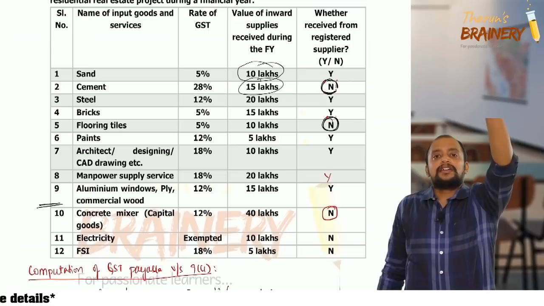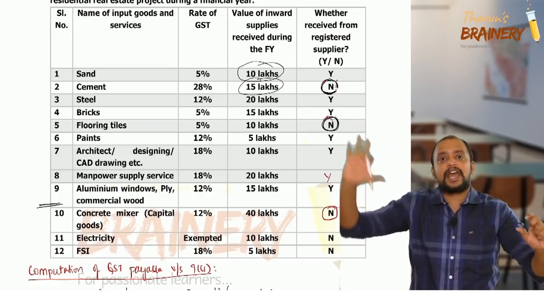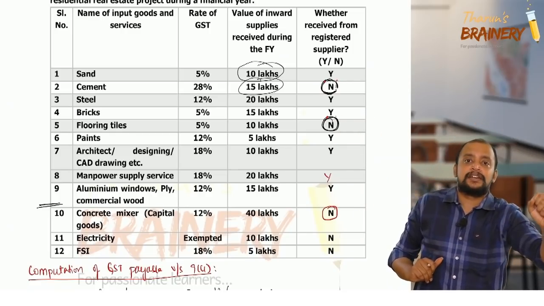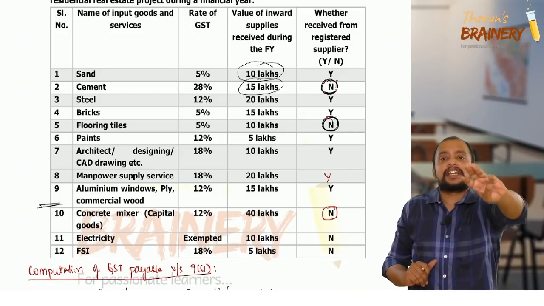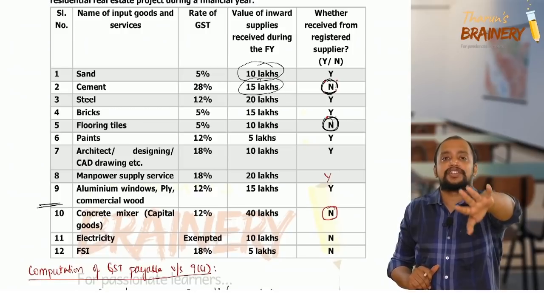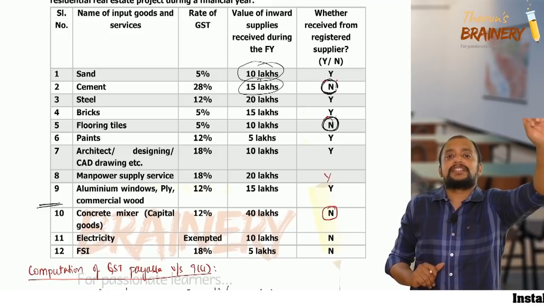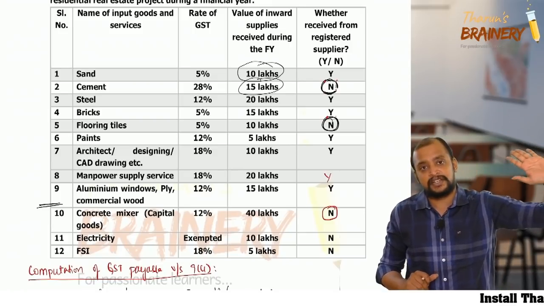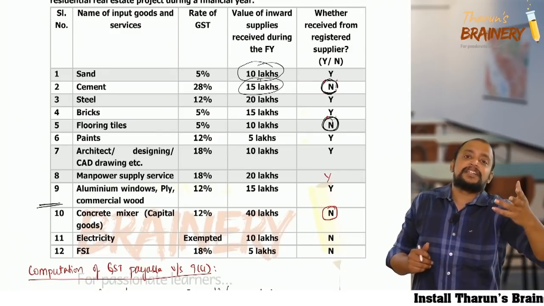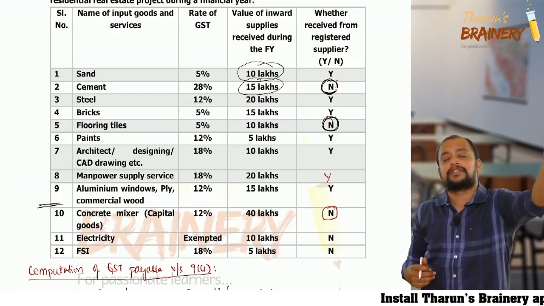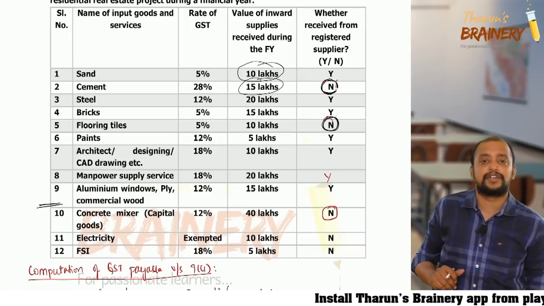What is it? Inward supplies of a promoter or builder divided into three: inputs, input services, capital goods. If inputs other than TDR, FSI, and other than electricity, high-speed diesel oil, motor spirit and natural gas, are purchased from a registered person, and we achieved 80, then we need to pay GST on cement only at the rate of 28%. Suppose there is any shortfall up to 80, on that shortfall we need to pay GST under RCM at the rate of 18%. If it is cement, 28%. After achieving 80, anyhow if cement is there, we need to pay GST under RCM at 28%.